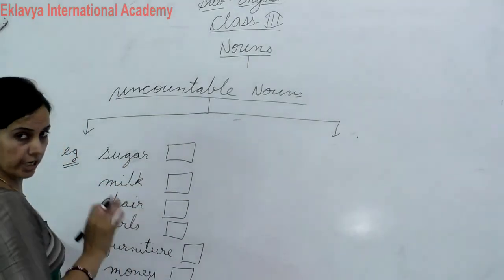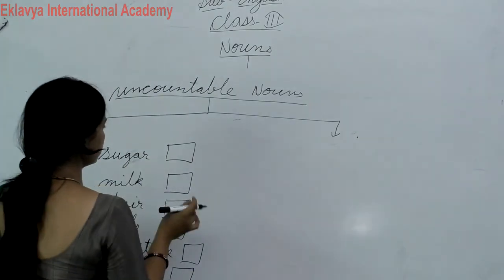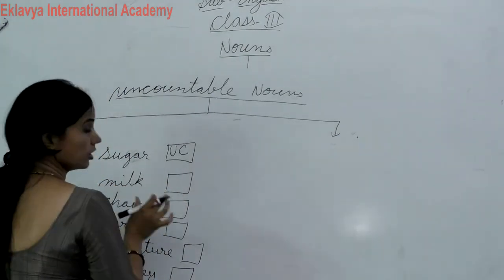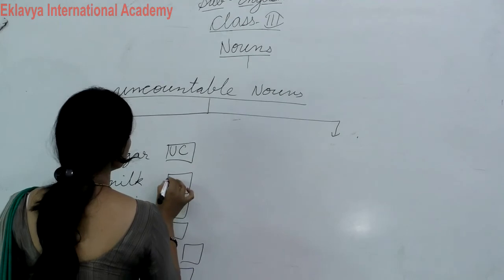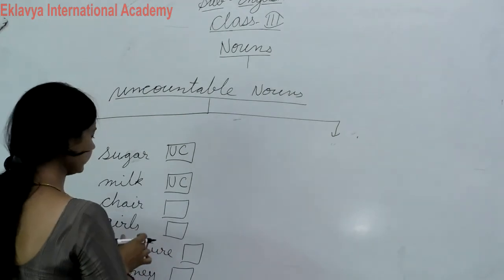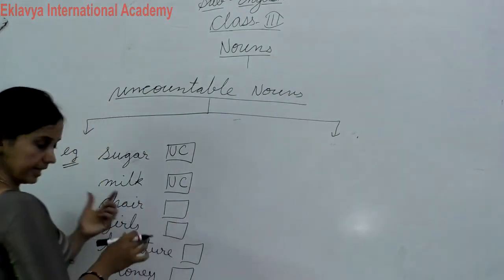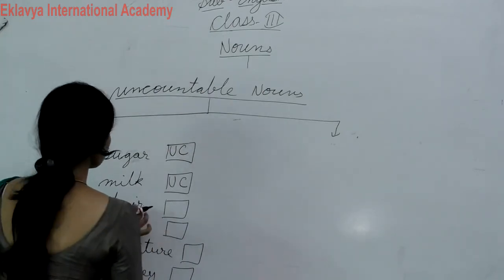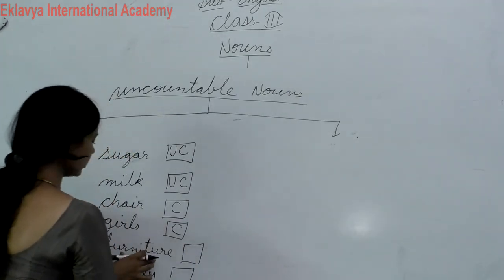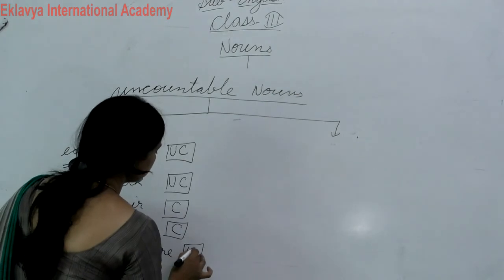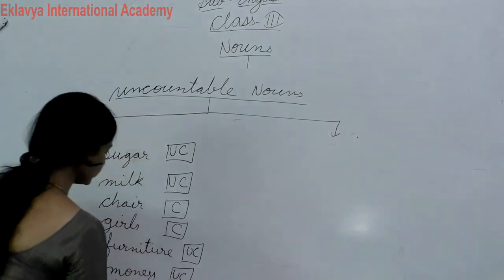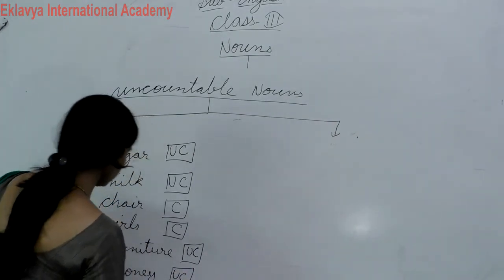Sugar, can you count sugar? No, it cannot be counted. So you will put here UC, uncountable. Milk, can you count this? No. Then you will put here UC. Chair, can it be counted? Yes, sorry, it can be counted, so you will put here C. Girls can be counted, so you will put here C. Furniture cannot be counted, so you will put here UC. Money, you will put here UC. Jam is uncountable.